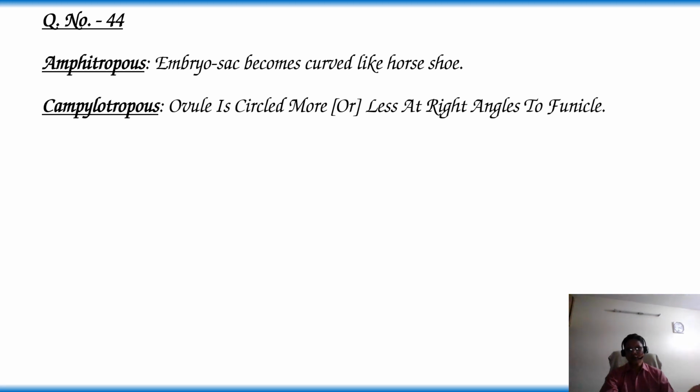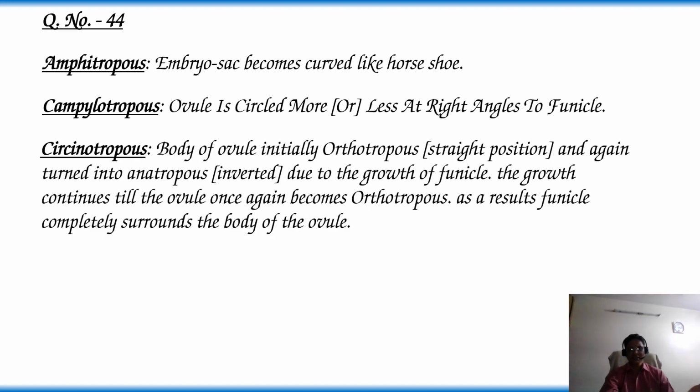Campylotropous: the ovule is curved more or less at a right angle to the funicle. Cercenotropous: the body of the ovule is initially orthotropous, that means funicle, chalaza and micropyle are in a straight position, and then it turns into anatropous, that is inverted, turning up to 180 degrees due to the growth of the funicle.